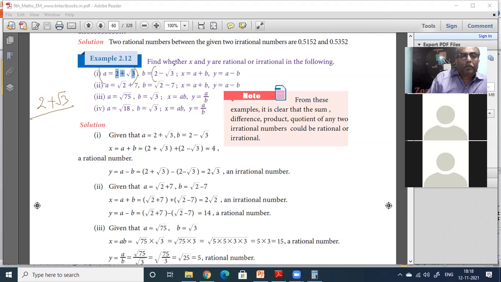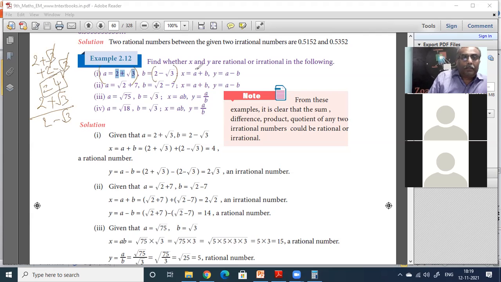Then 2 minus root of 3, is that rational or irrational? Irrational, uncle. Very good. Now x is equal to A plus B, that is 2 plus root of 3 plus 2 minus root of 3. What happens? Root of 3 cancels, that is equal to 4. So this is a rational number.